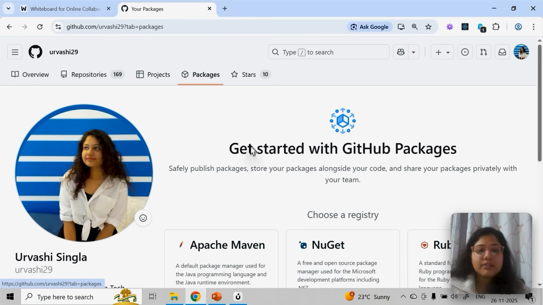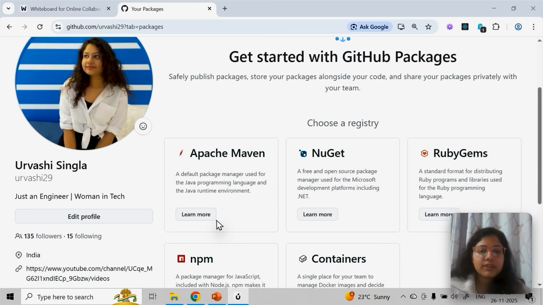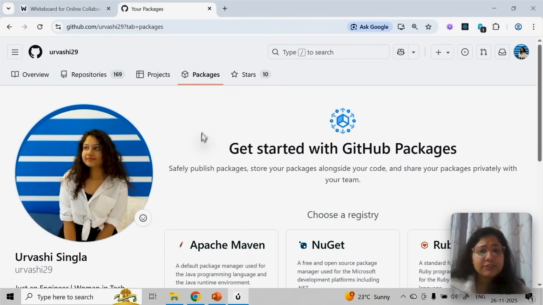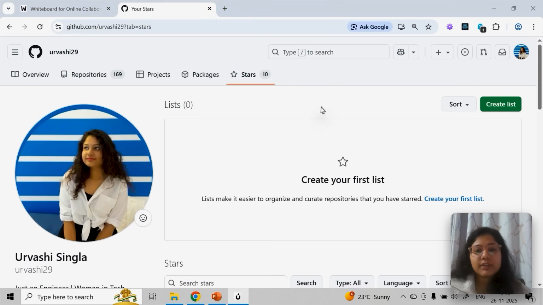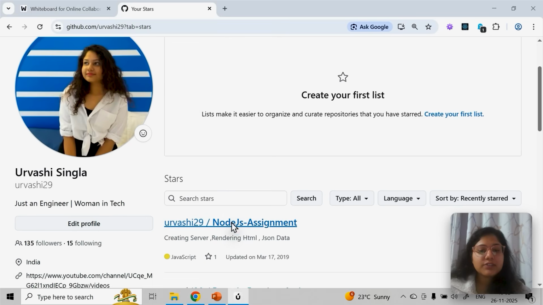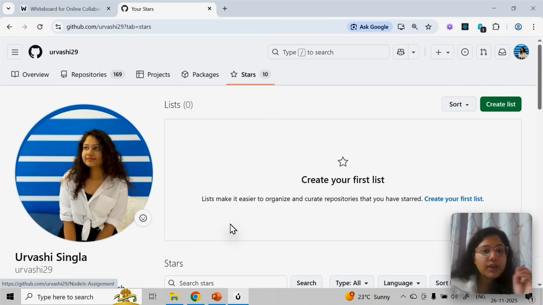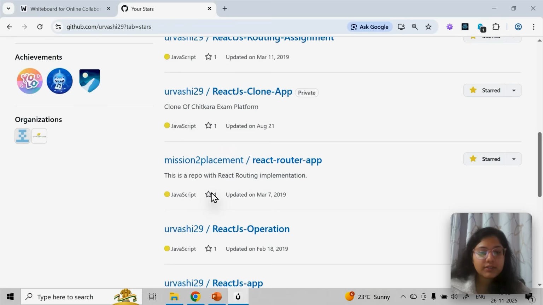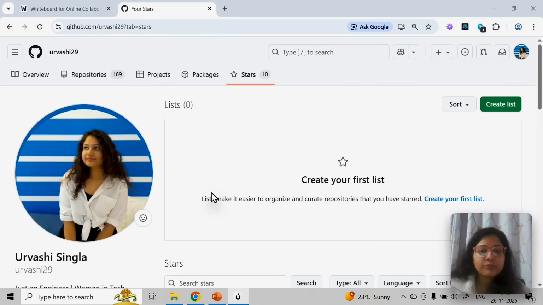If we want to use any packages, like npm packages, for now you can ignore that also. Stars is what you bookmark. If you put a star on someone's GitHub repository, it's just like you wish-list any product. Like, I have starred some of mine only, so that is what will come here. So this is the main idea.